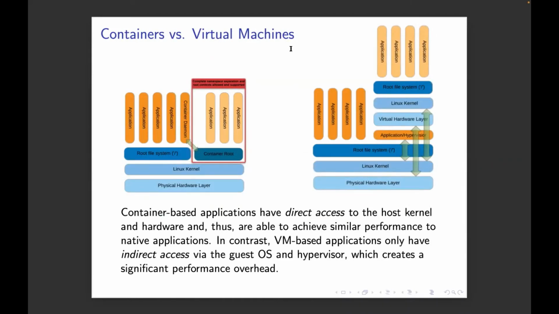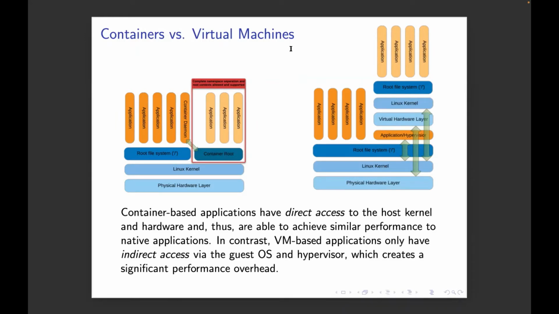Now, one of the important questions that might come up if you're not familiar with containers is that you might have heard of virtual machines in the past. Maybe you've used them before, maybe you've run on Amazon or Azure instances. What's the fundamental difference between a container and a virtual machine, and why do we use containers on supercomputers? It really comes down to there being less overhead in running containerized applications versus running the same application in a virtual machine.